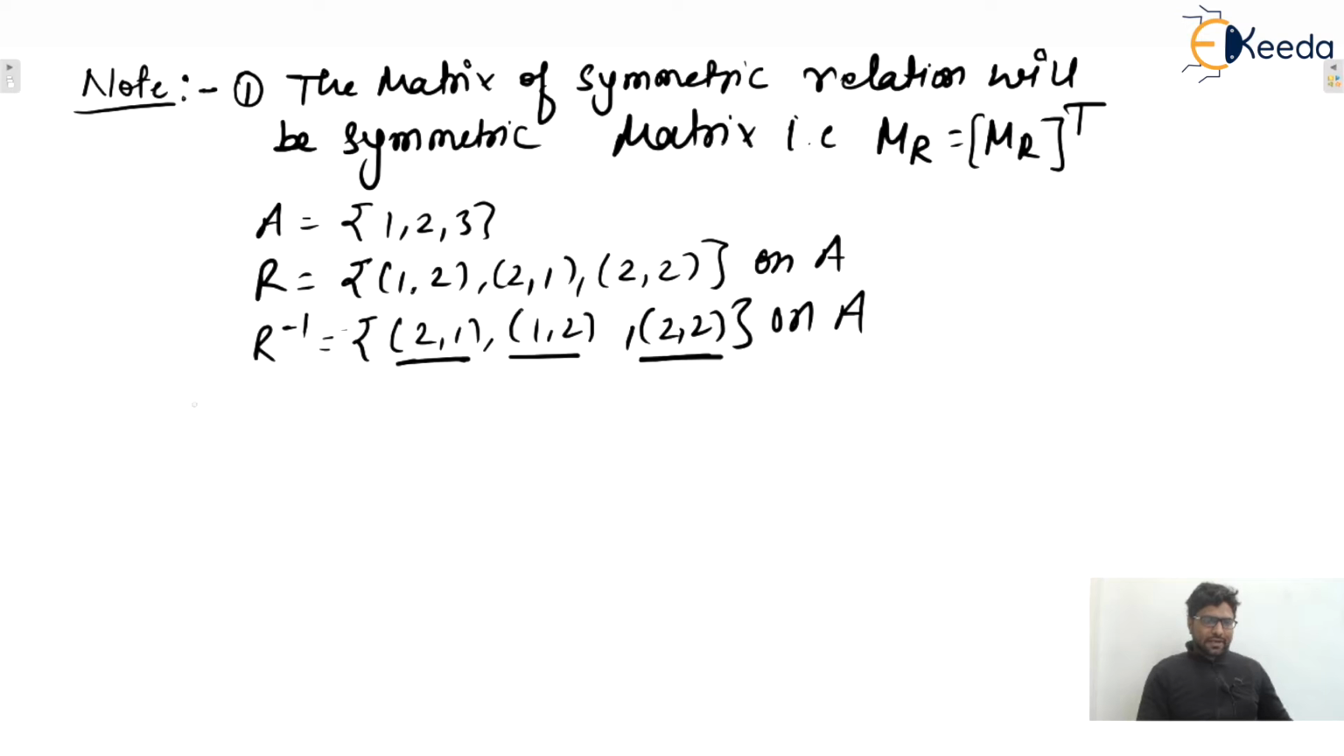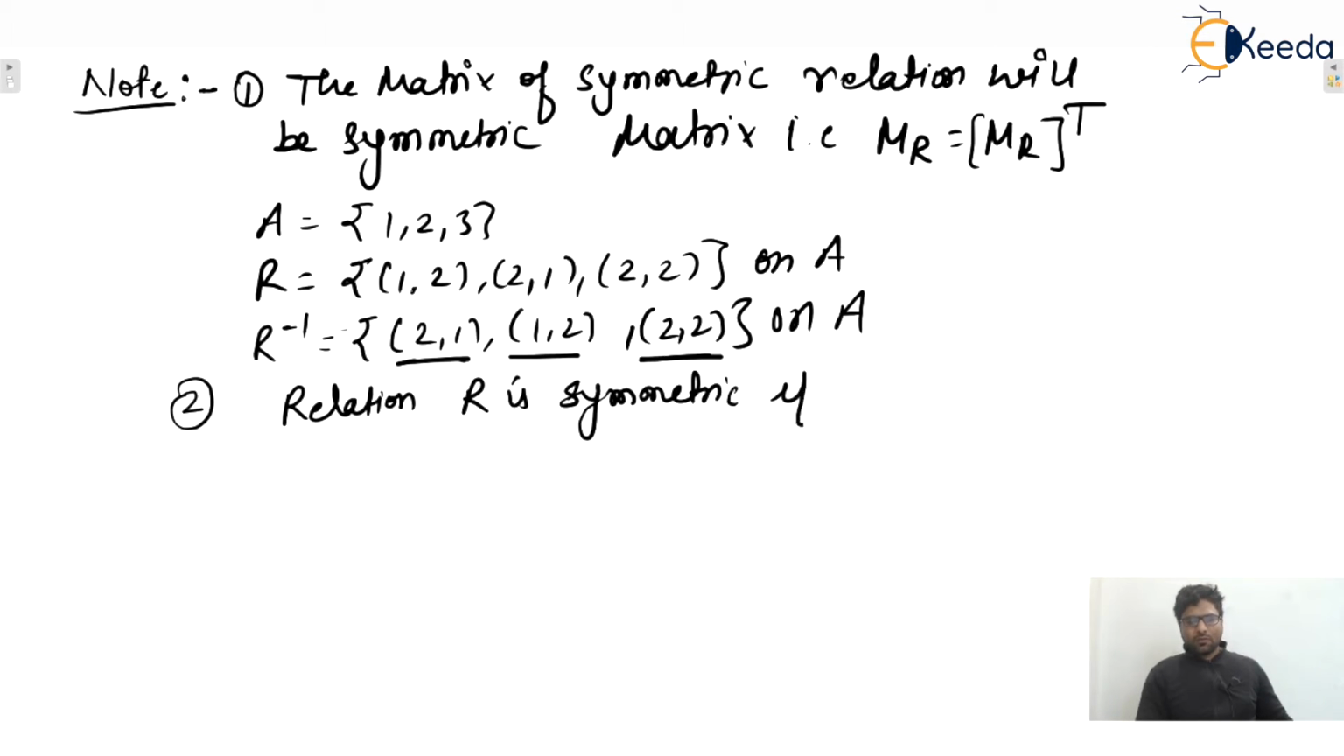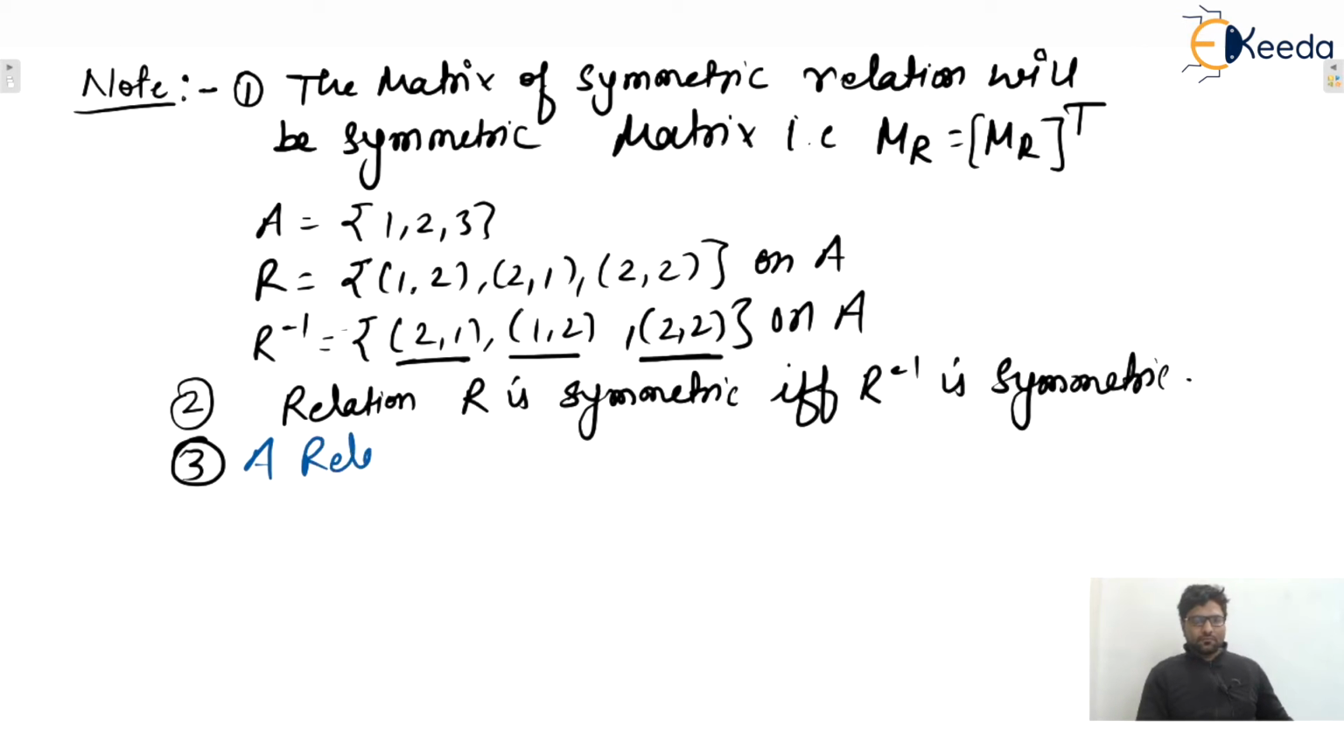So you can make the second point in the note, that is, relation R is symmetric if and only if R inverse is symmetric. Third one, a relation R is symmetric. Also, a relation R is symmetric if and only if R equals R inverse.